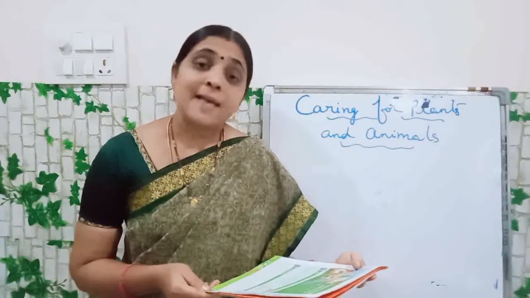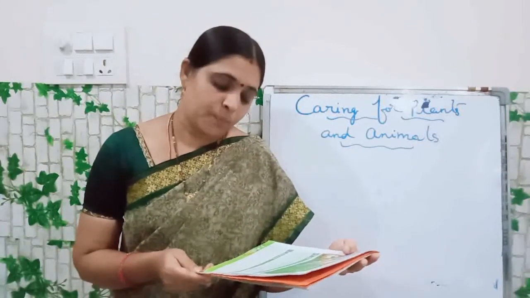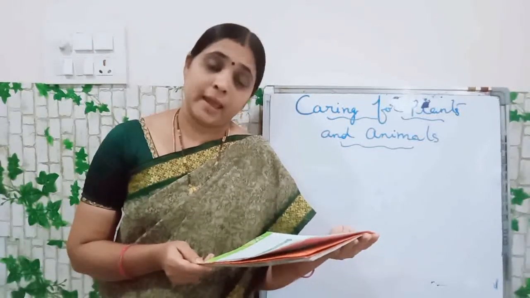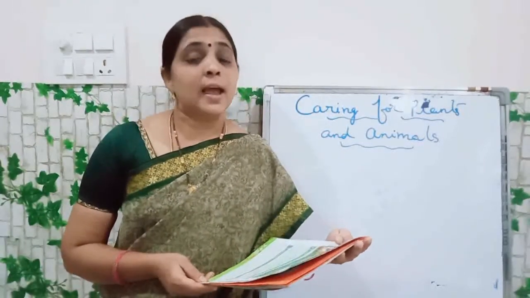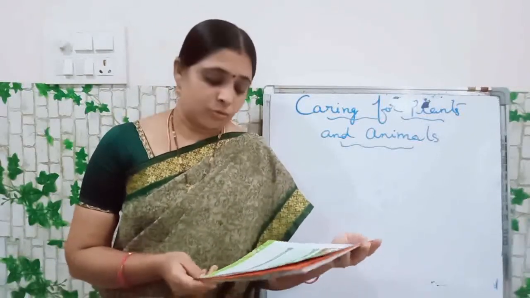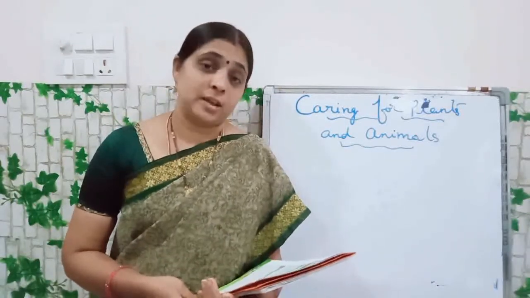Plants as crops, C-R-O-P-S, crops in their, T-H-E-I-R, their fields, F-I-E-L-D-S. Fields. Okay children, farmers also grow some plants as crops in their fields.